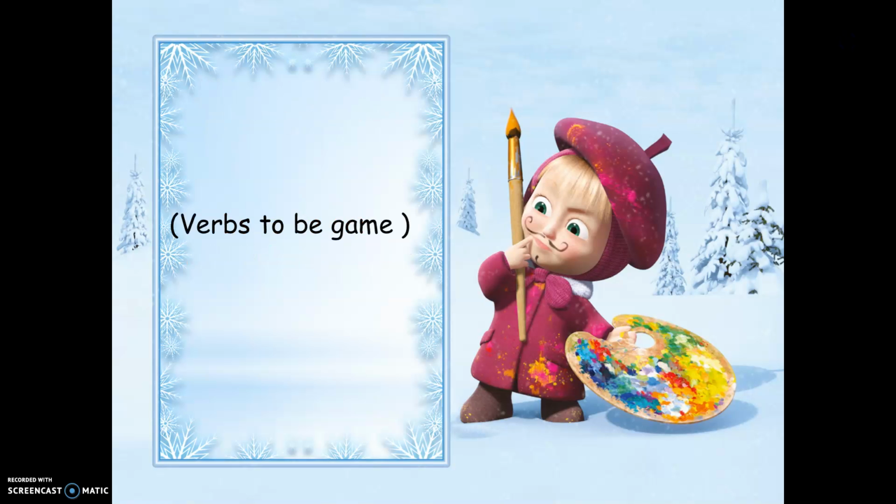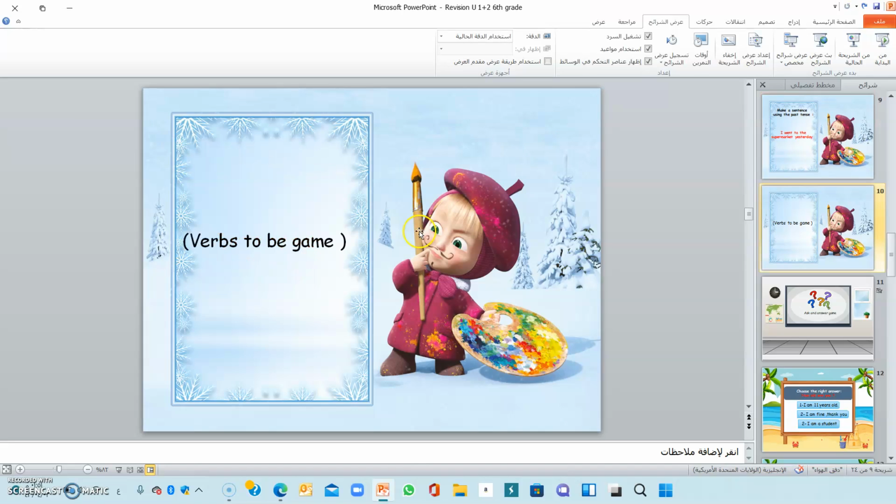Okay, girls? Verbs to be game. If I ask you, my superstars, for example, she, space, a teacher. She what? Of course, we have to use what? She is a teacher. What about I? I, a teacher. I what? I have to say what? I am, sorry, I am a teacher. Okay, I am a teacher, and I'm sure that all of you know how to use verbs to be.